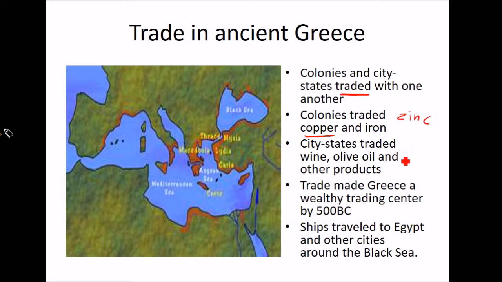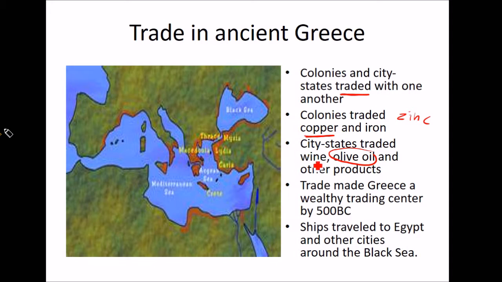City-states traded wine, olive oil, and other products. Nothing to write there. But olive oil, circle that. Olive oil is delicious. Ooh, I love it when I make my pasta. I fry up my ground turkey with a little bit of olive oil. Put a little bit of salt and pepper.